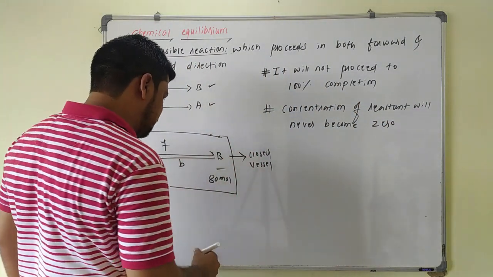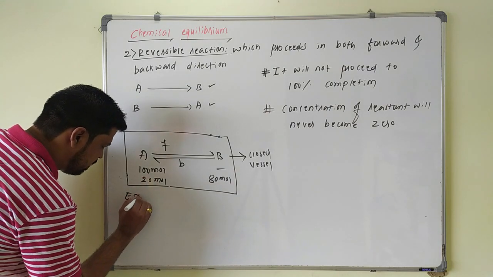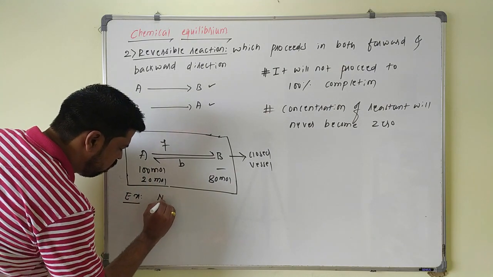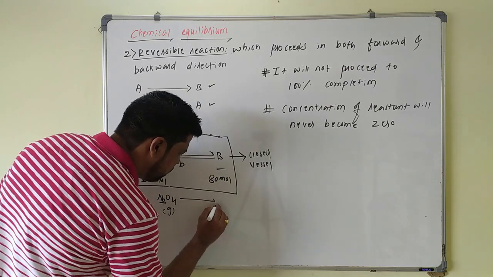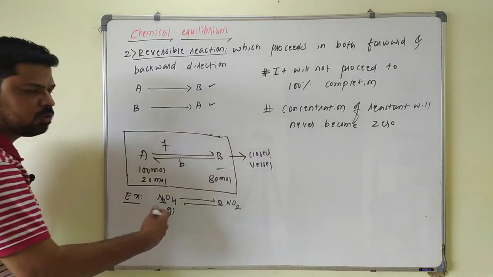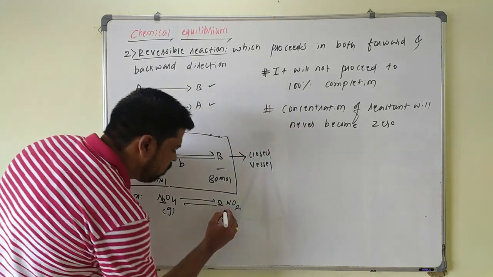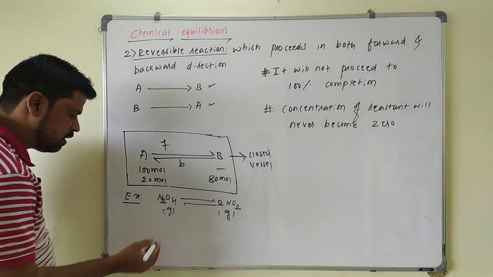So you can take some examples of reversible reactions. One example, you can take N2O4 gas. On decomposition, it gives 2 moles of NO2. Similarly, 2 moles of NO2 will combine together to give N2O4. So it is one example of a reversible reaction.